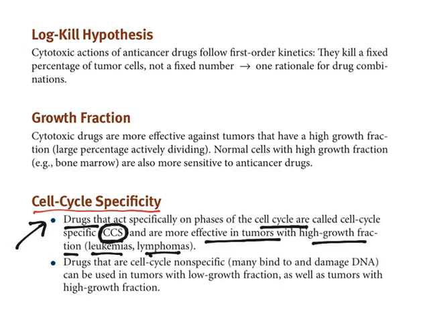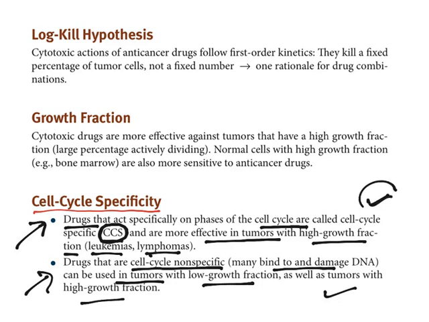They are called cell cycle specific. Now, the other classes of drugs that are cell cycle non-specific bind to DNA and damage the DNA, and can be used in tumors with low growth fraction as well as high growth fraction. They are useful in both kinds of tumors. Whereas the cell cycle specific ones are effective against only rapidly dividing cancerous cells. Understand all these three principles.